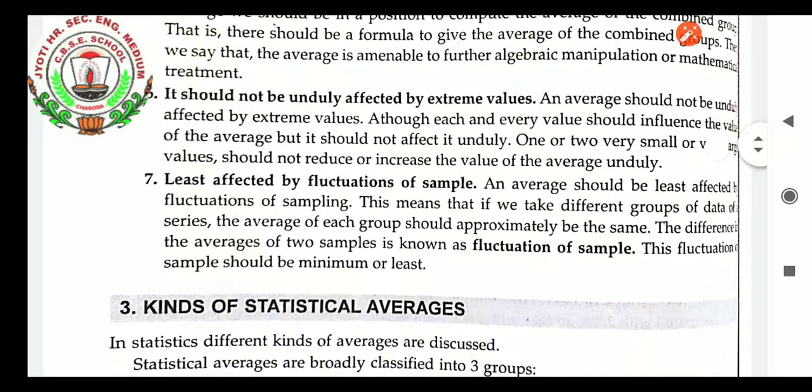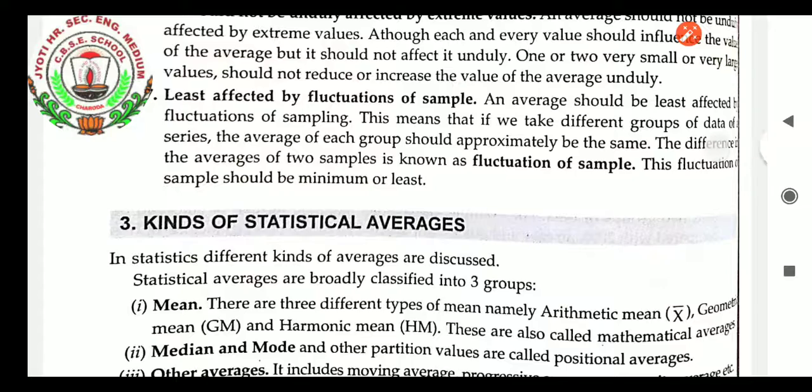Least affected by fluctuations of sampling. This means that if we are taking different groups of data of a series, the average of each group should be approximately the same. The difference of two averages of two samples is known as fluctuation of sample. The fluctuation of sample should be minimum or least.